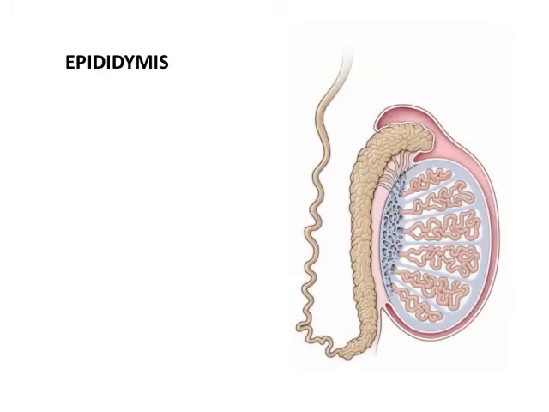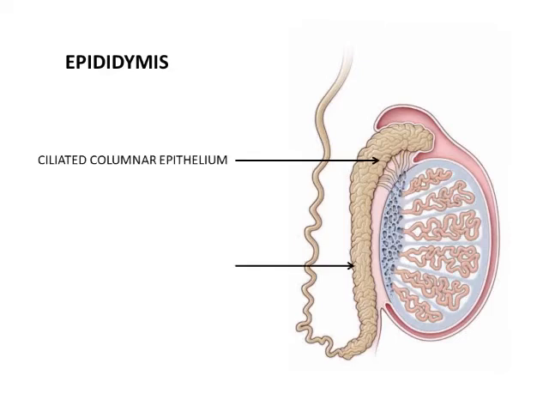Moving on to the epididymis, it is a crescent-shaped structure seen posterolateral to the testis. The head is formed by convolutions of efferent ductules, so they are lined by ciliated columnar cells, and the body and the tail are formed by the duct of the epididymis, which is lined by pseudostratified columnar epithelium.